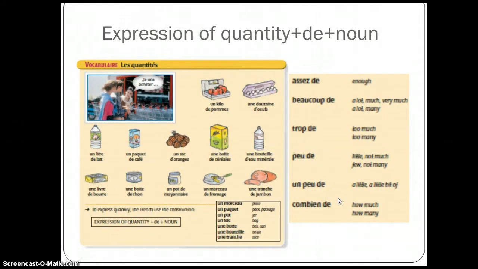We also have some expressions of quantity, and these work differently because we've got a set phrase, and we're always going to use the expression of quantity followed by de and then the noun. So you might say, je mange beaucoup de gâteaux, a lot of cake. Or look at the example, un kilo de pommes, a kilo of apples. Une douzaine d'œufs, une boîte de céréales, un morceau de fromage. All of these are expressions of quantity and they are always followed by de.